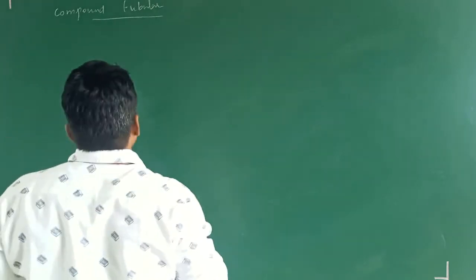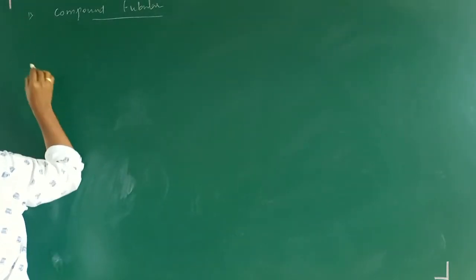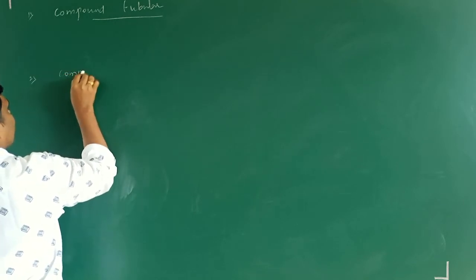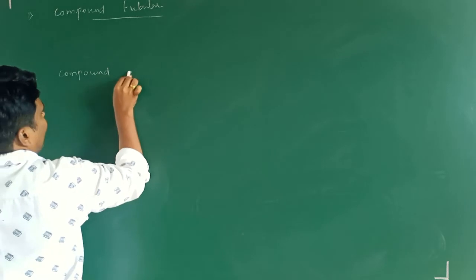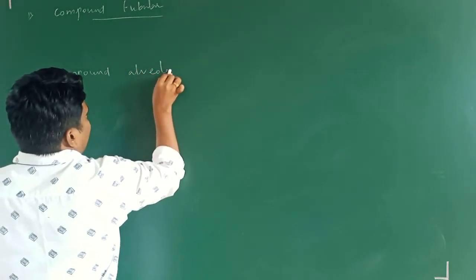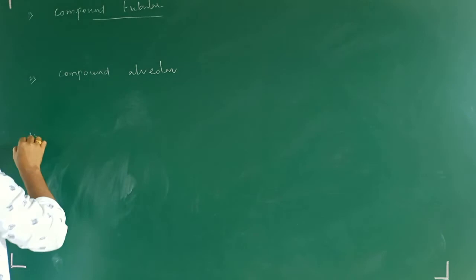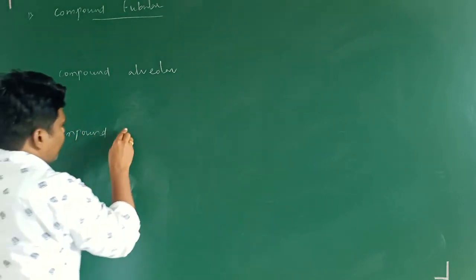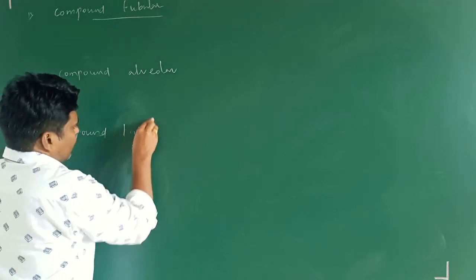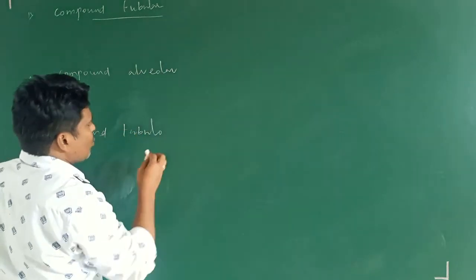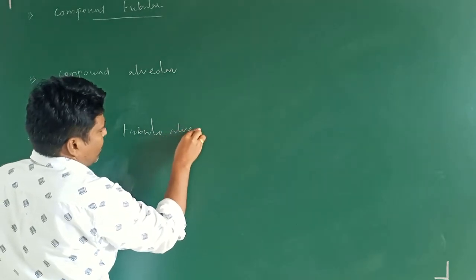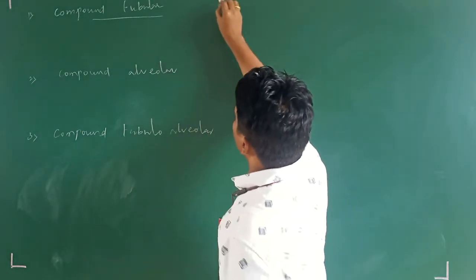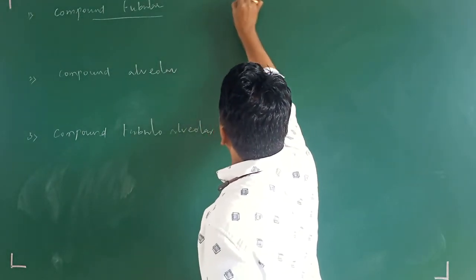Like that I am going to make another one: compound alveolar. Next, compound tubulo-alveolar. This one and this one combined is present in this structure. Okay, first I am going to make the structure. Compound tubular, how is this one going to be?